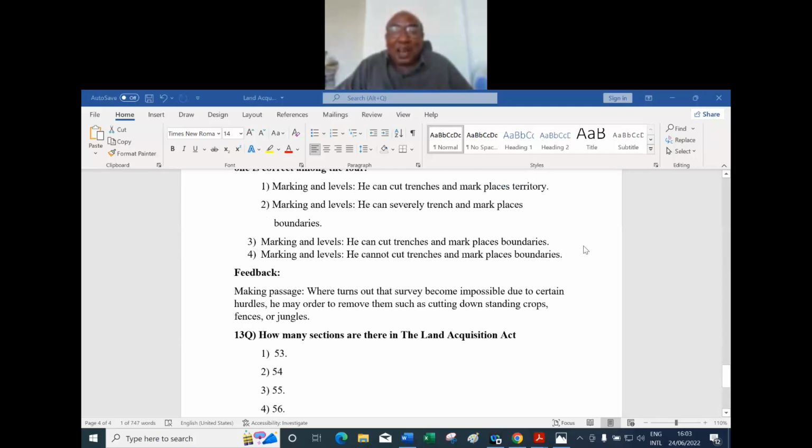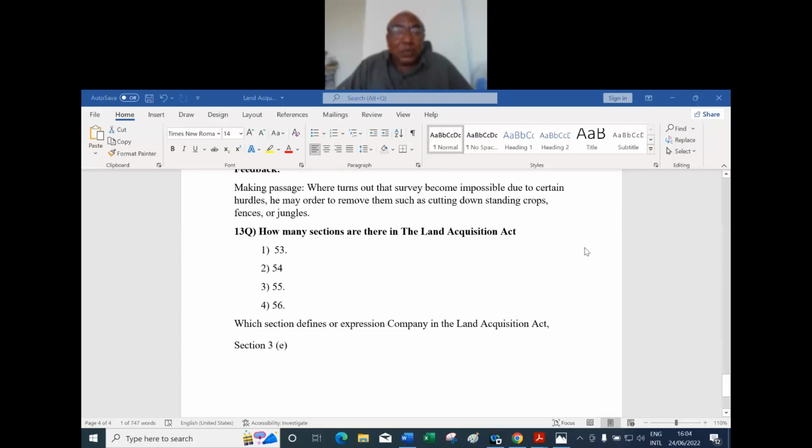How many sections are there in the Land Acquisition Act? Old, how many sections? New, how many sections? In the old, 55 sections are there. What about in the new? 114. 114 sections means there is ample scope made in the 2013 act, because of rehabilitation also.